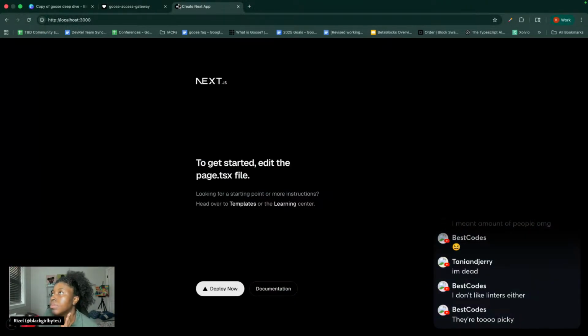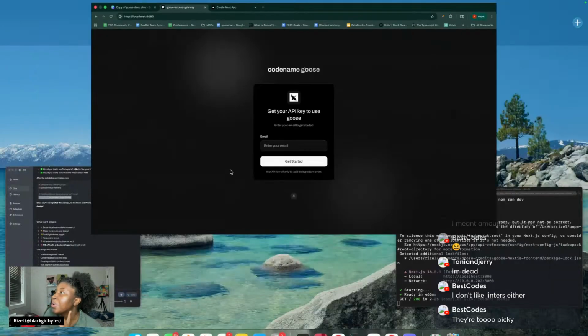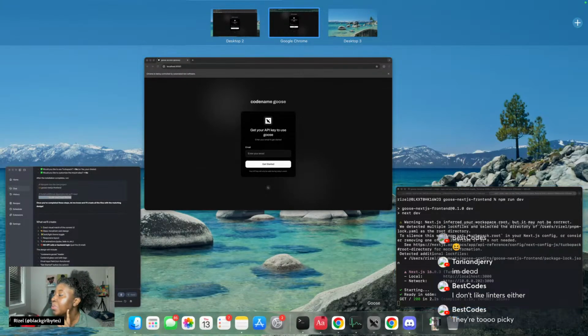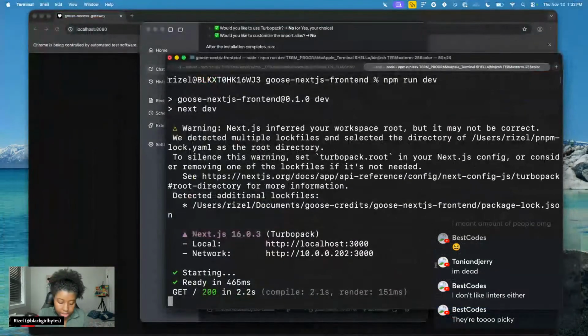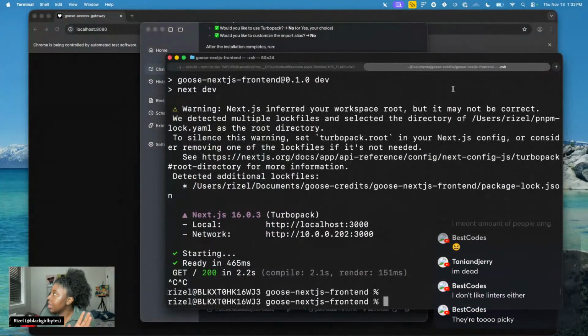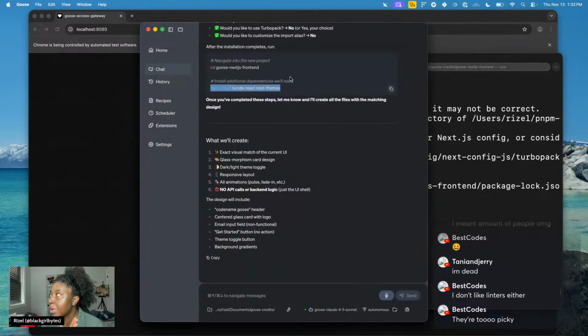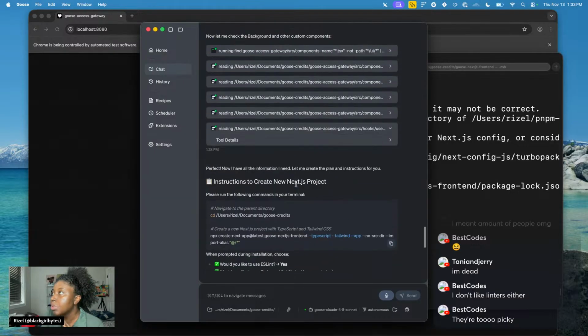What? Oh, I forgot it didn't finish. It told me to do this part so it can do the rest. I completely forgot that, so let's stop running it really quickly. I was like, wow. Okay, the other thing I'm going to do right now is turn back on my VPN, so I might get frozen again. I'll be back and we'll tell Goose to continue with the rest of what it's making.